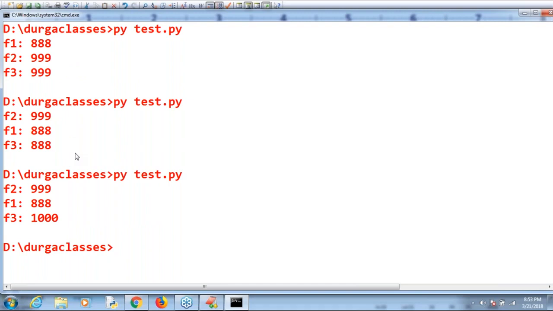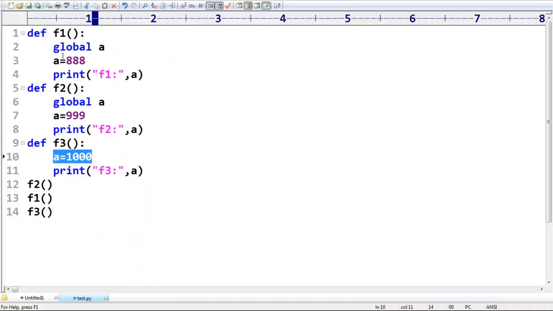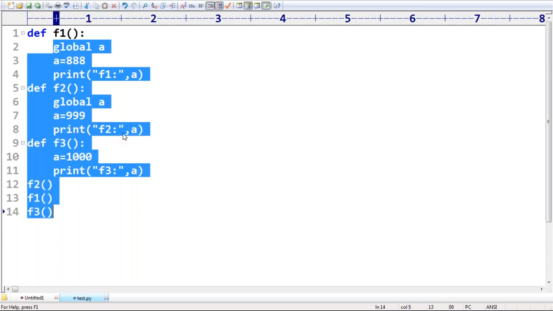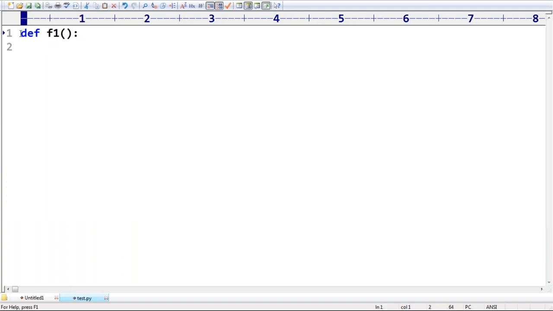Now the next thing I have to talk about is very important. In these types of variables, some people may have a doubt. I'm taking a is equal to 10. What is this variable? Immediately you have to tell. Global. Now I'm taking a is equal to 20. What is this variable?